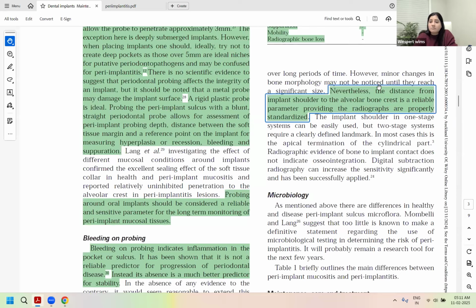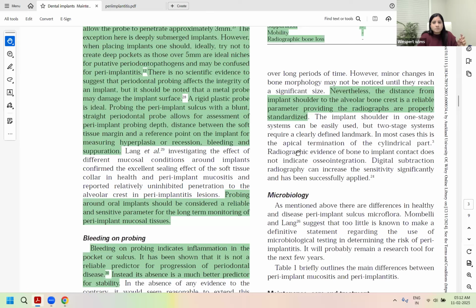Now, radiography is the most important, and the distance from the implant shoulder to the alveolar bone crest is a reliable parameter, provided the radiographs are standardized. So, how do you standardize your radiograph? By using a clear landmark, and then using that landmark in consequent appointments to evaluate the remaining bone.